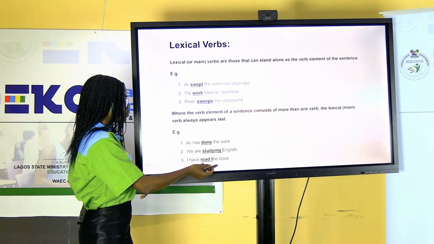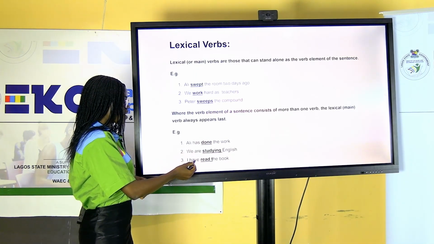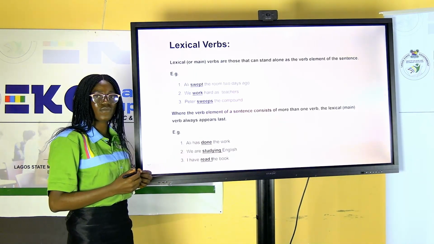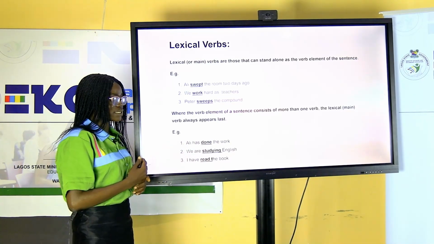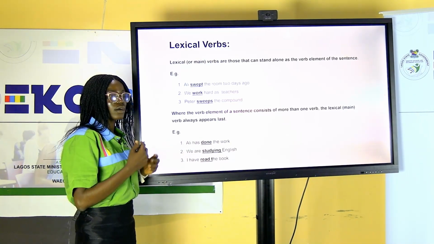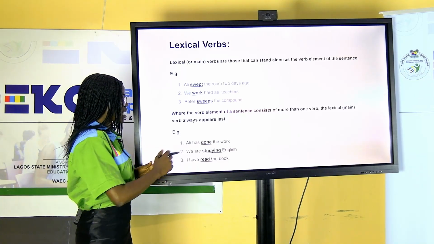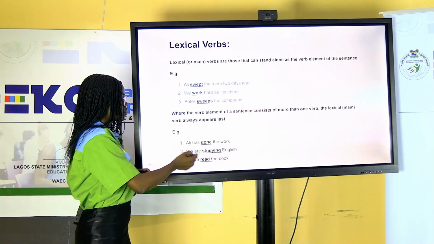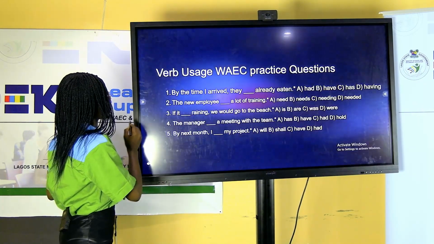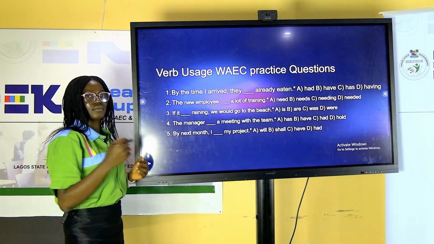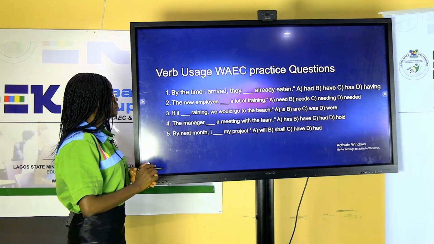I have read the book. Have is an example of an auxiliary verb. Then read is an example of the lexical verb. I have read the book. The read is the lexical verb in that sentence. Let's practice some questions.